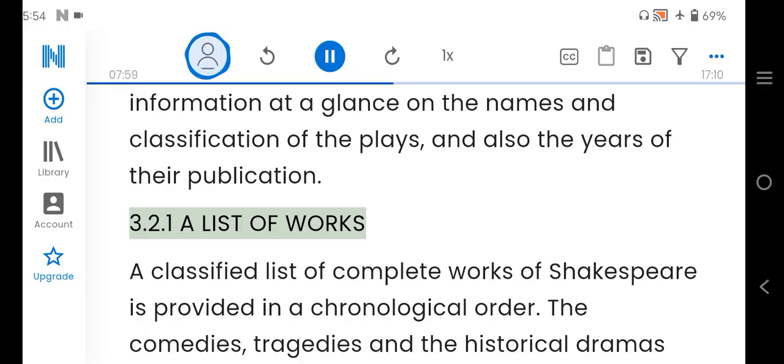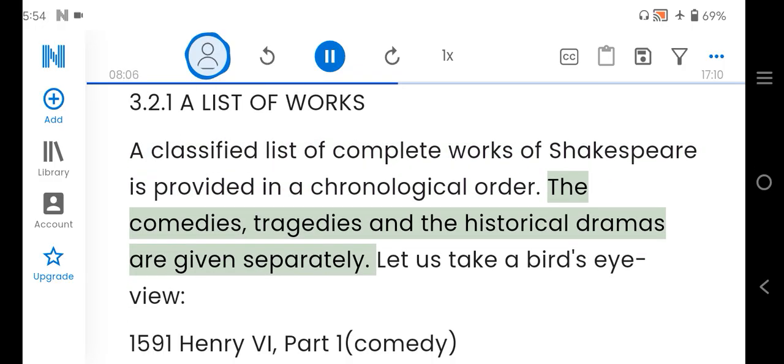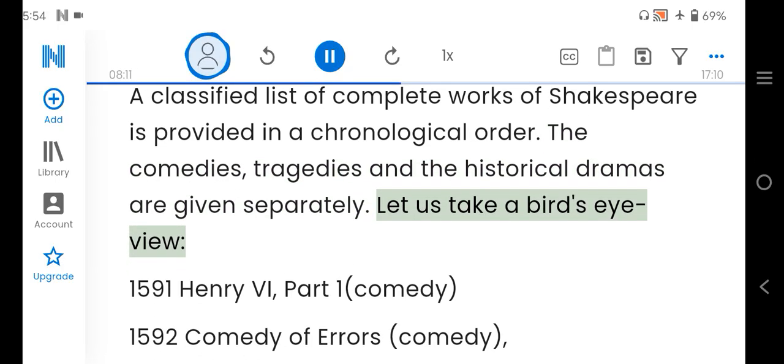3.2.1 A List of works. A classified list of complete works of Shakespeare is provided in a chronological order. The comedies, tragedies and the historical dramas are given separately. Let us take a bird's eye view.